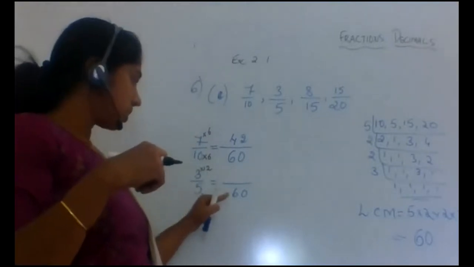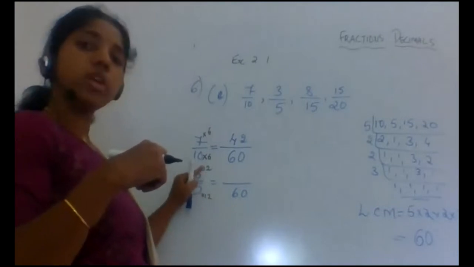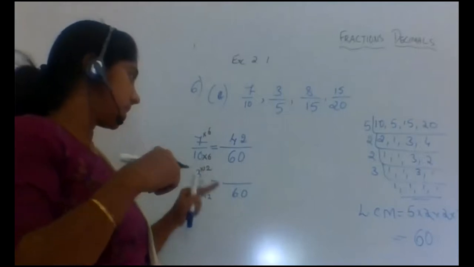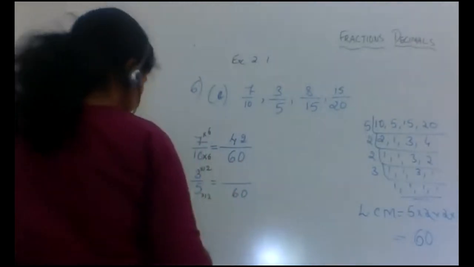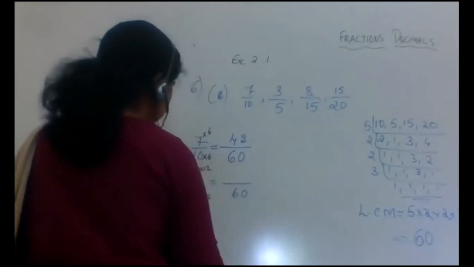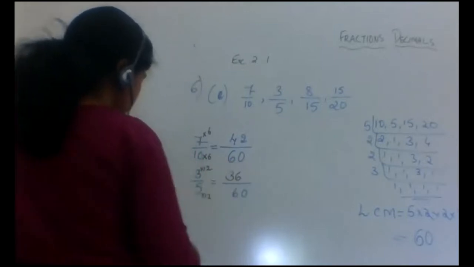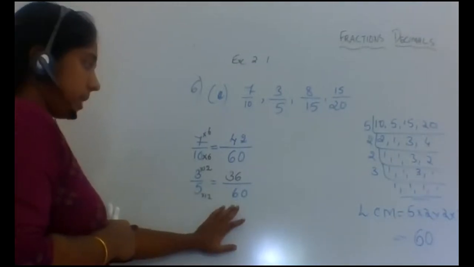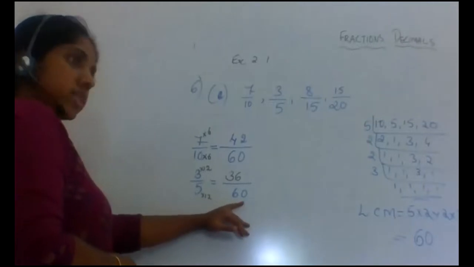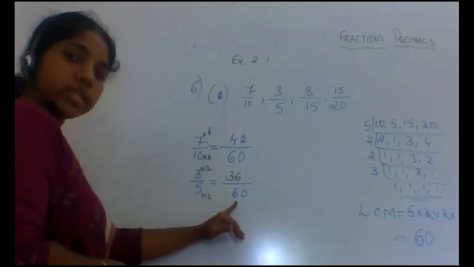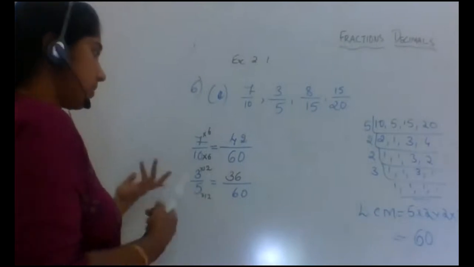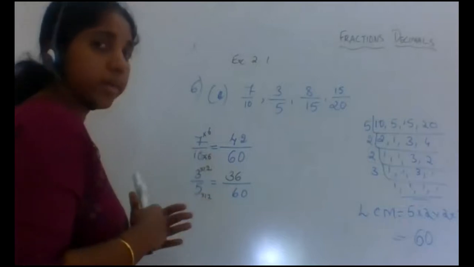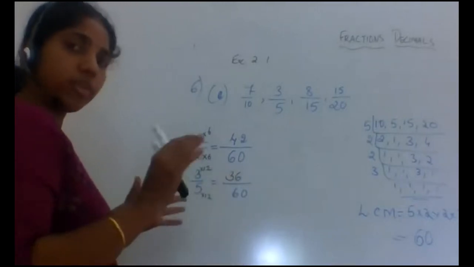So to convert to an equivalent fraction, I have to multiply with the same number. The same number is 12, which gives 60. So 3 into 12 is how much? 36. So it is 36 by 60. Now since here we wanted an equivalent fraction with the denominator 60, I multiplied by 12. In case I just wanted an equivalent fraction for 3 by 5, I could have multiplied with any number and you would have found the numbers.